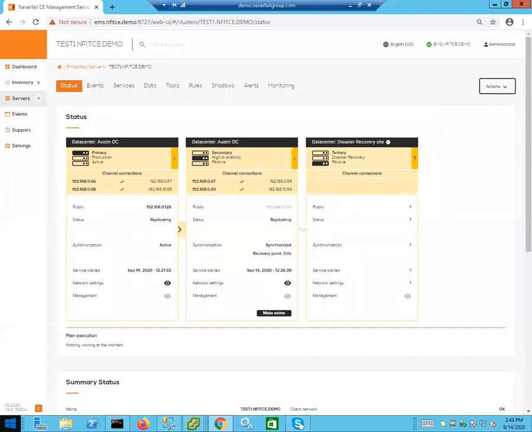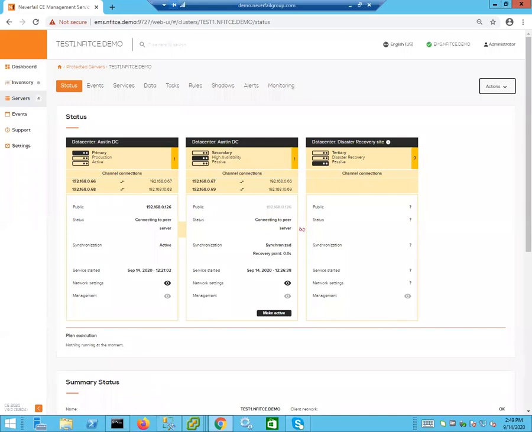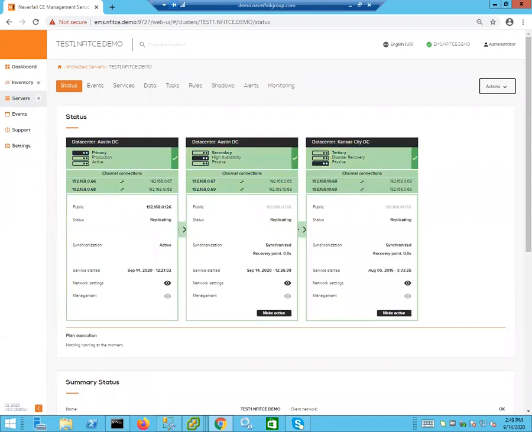Continuity Engine's services are now starting on the disaster recovery server. And now all of the services are starting up across the entire cluster. Replication is beginning. And there we go.